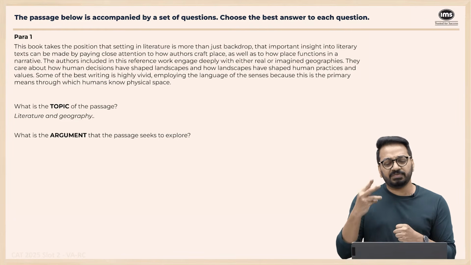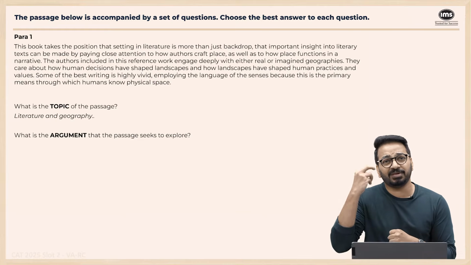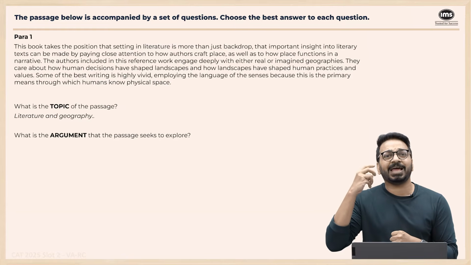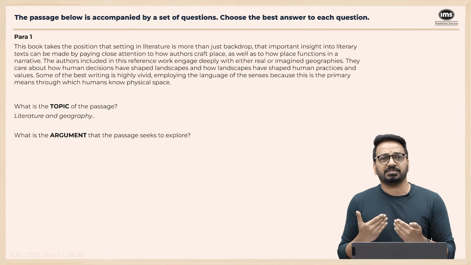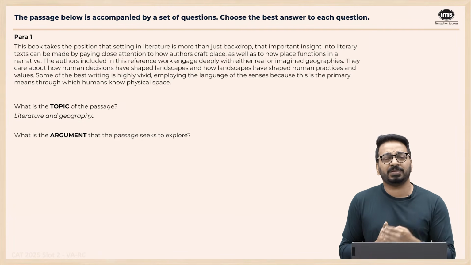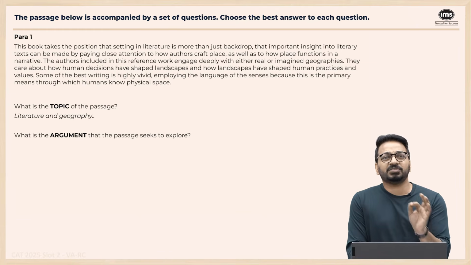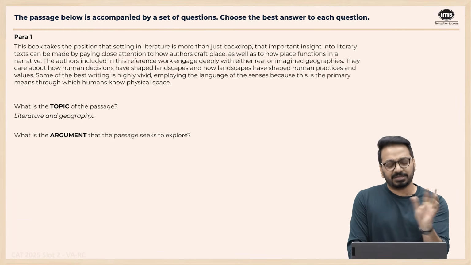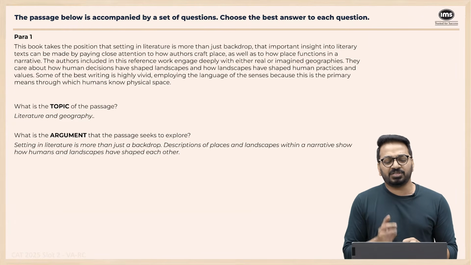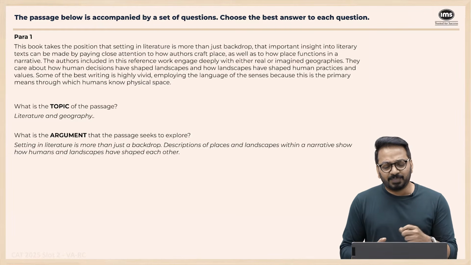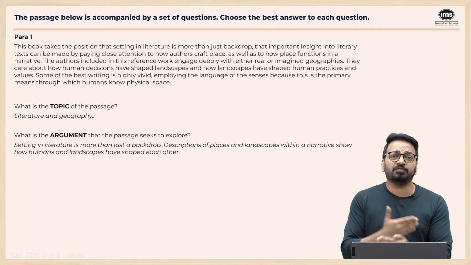And the writing is very, very vivid and very descriptive. Why is it very vivid, depictive and employing language of the senses? Because we come to a place through the senses, right? Through our eyes, we come to know of a place. Through our nose, we come to know of a place, the smells and everything else. So the topic is very simple: literature and geography in the way it's described. What is the argument? Setting in literature is more than just a backdrop. Descriptions of places and landscape within a narrative show how humans and landscapes influence each other.